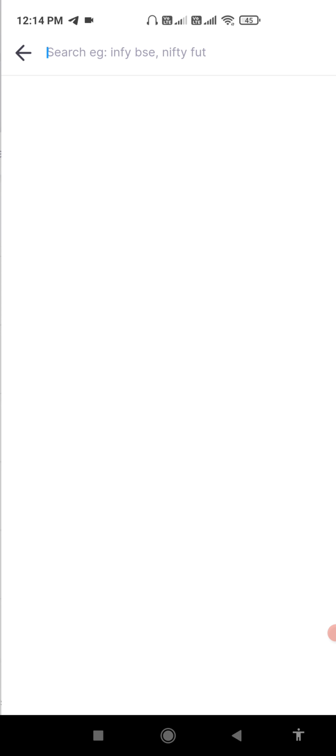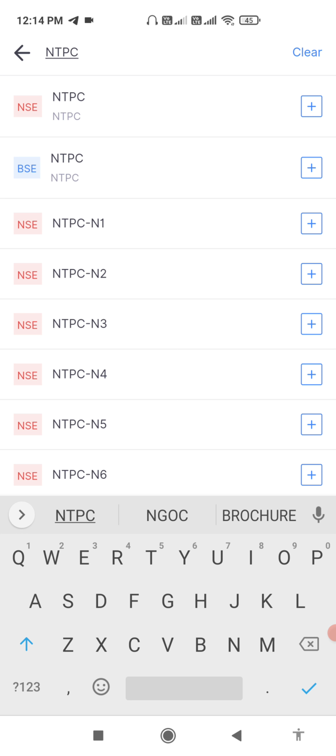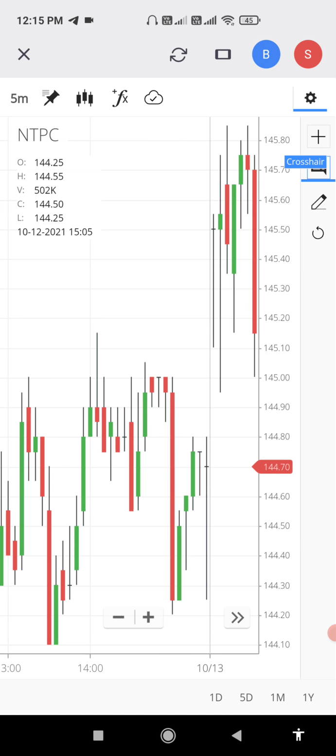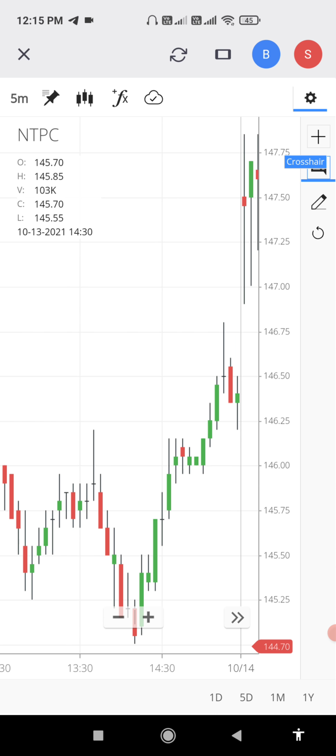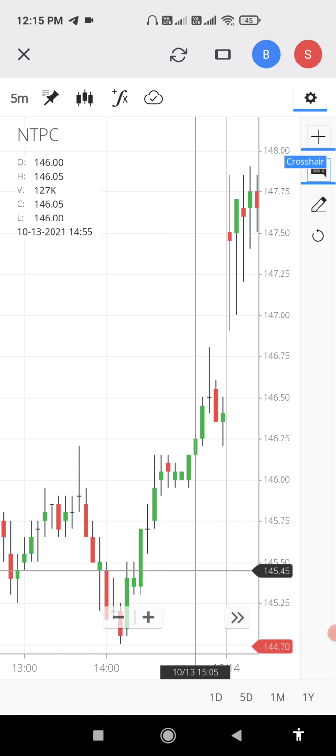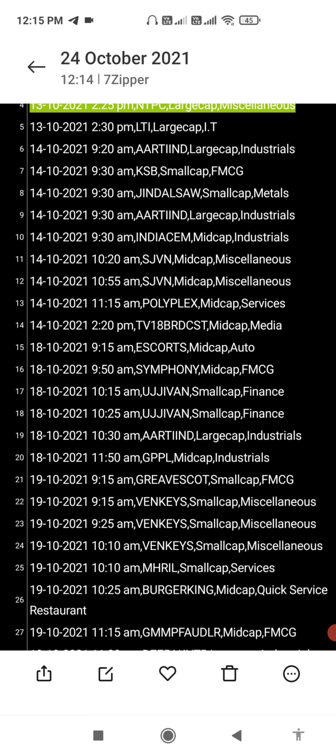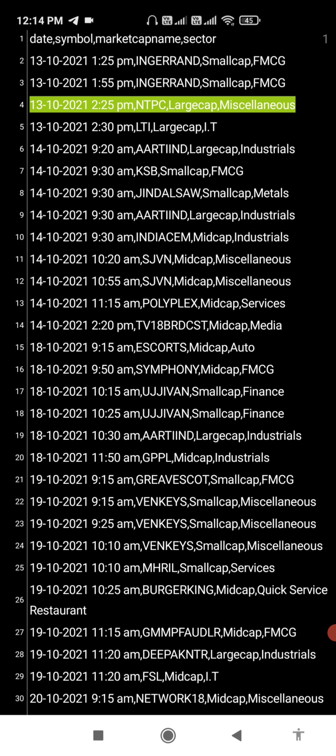Let's go to NTPC on the 13th date. Yeah, this is the 13th date and 2:25. See, this is the 2:25 candle, and after that a massive rally in NTPC. So this is the power of the scanner. This is the selected NTPC because I took the screenshot.